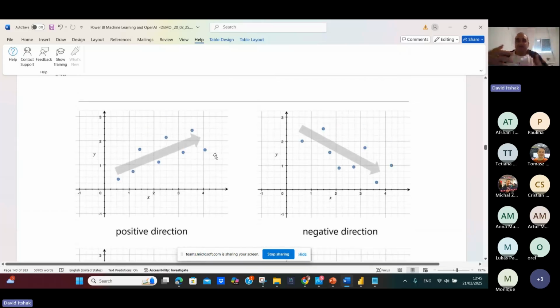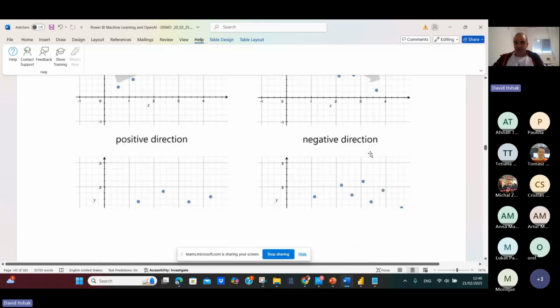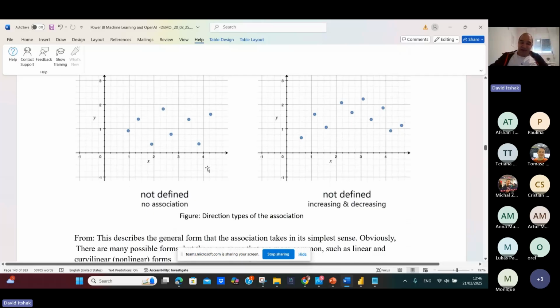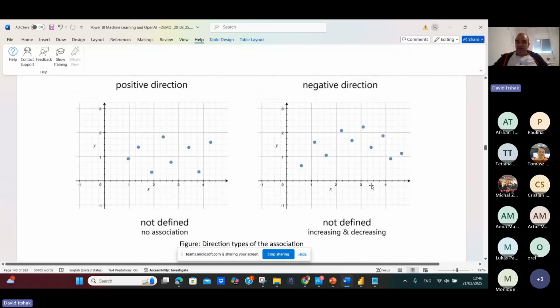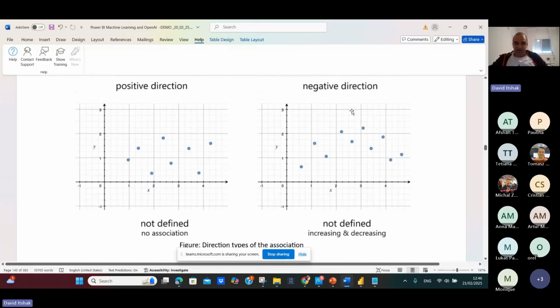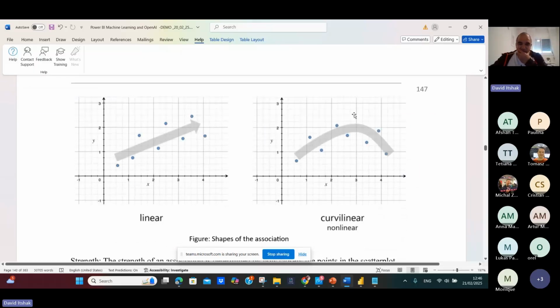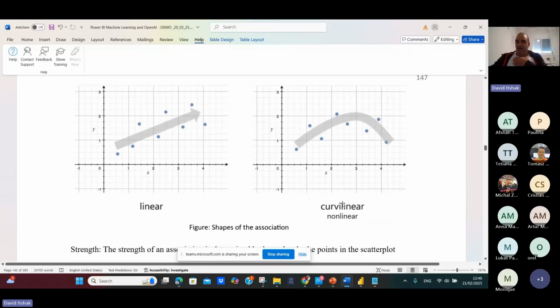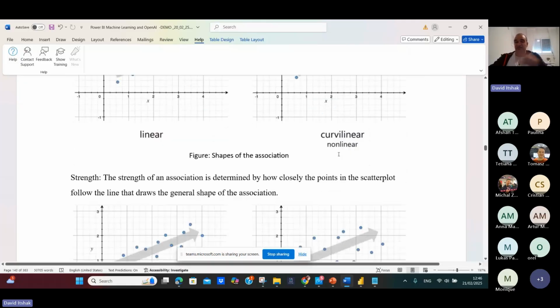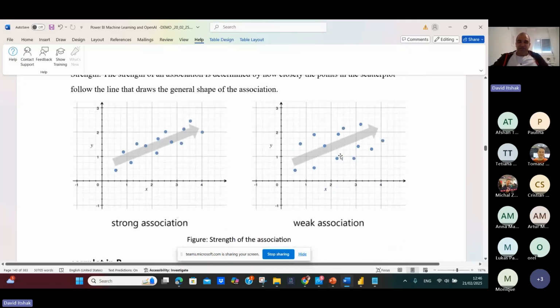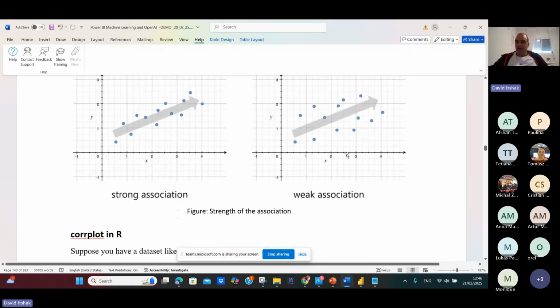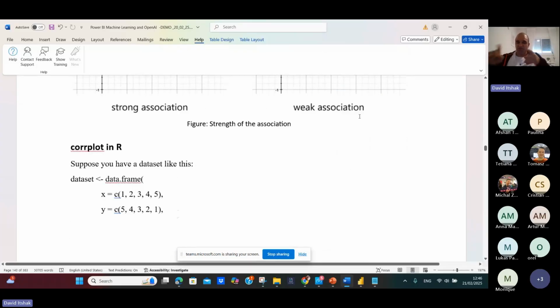So we have a positive direction between two variables, negative direction, and by the way, non-defined association and non-defined increasing or decreasing. You can see it here. So you have linear and curved shapes of association between variables. You have strong association like here and weak association. So you should know it.